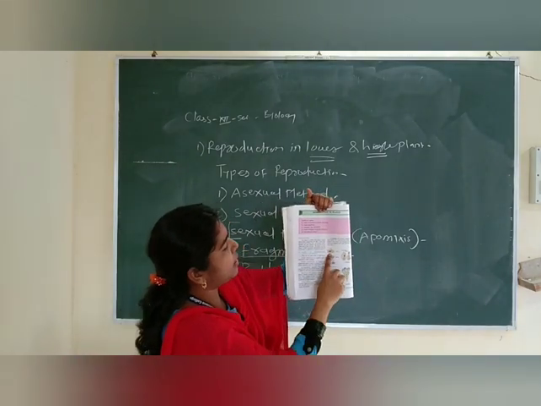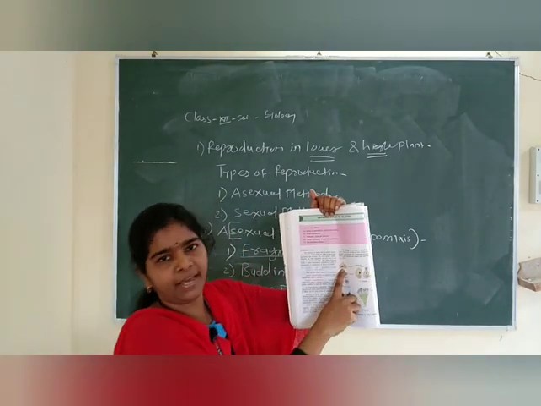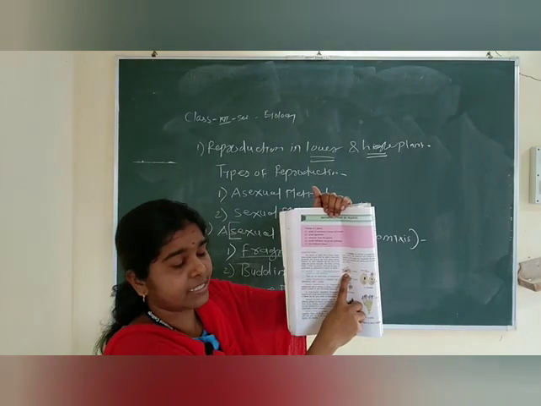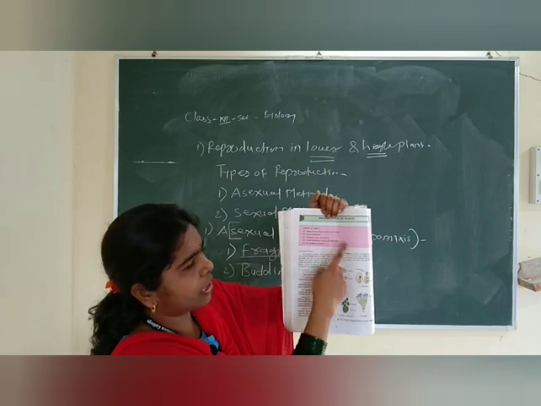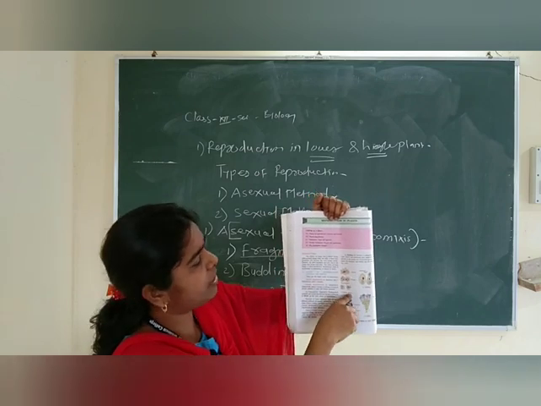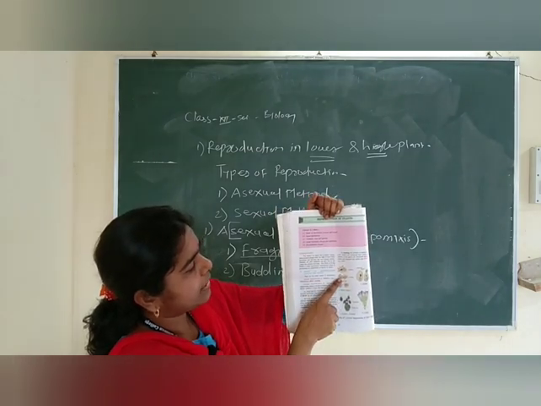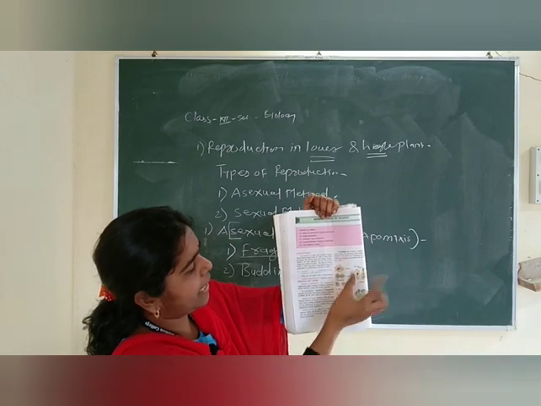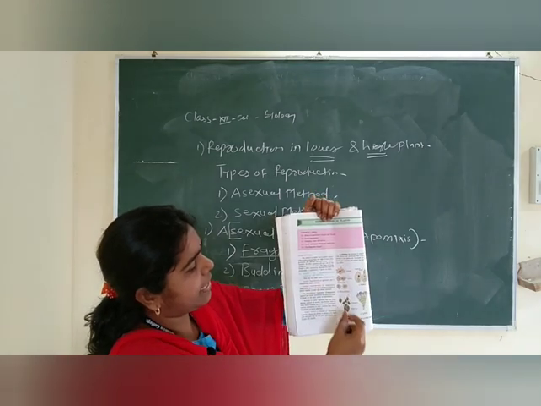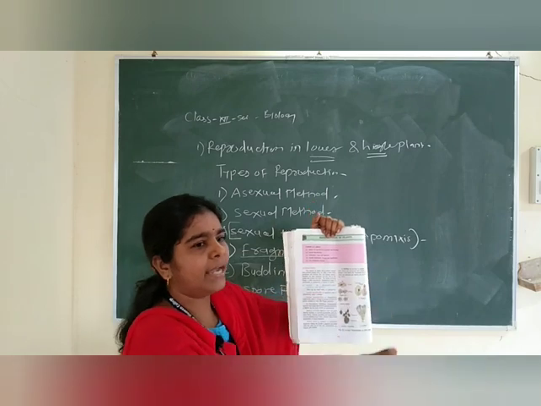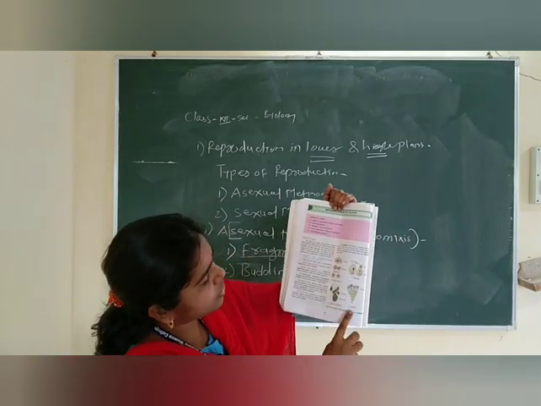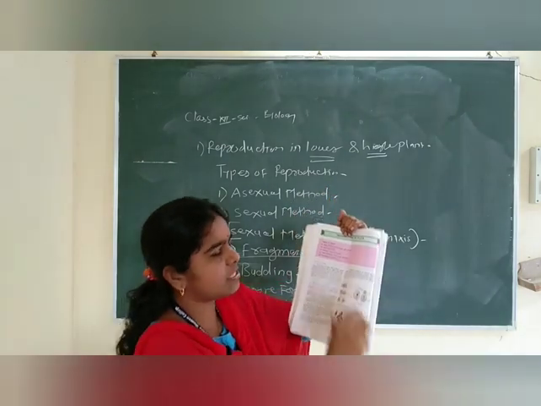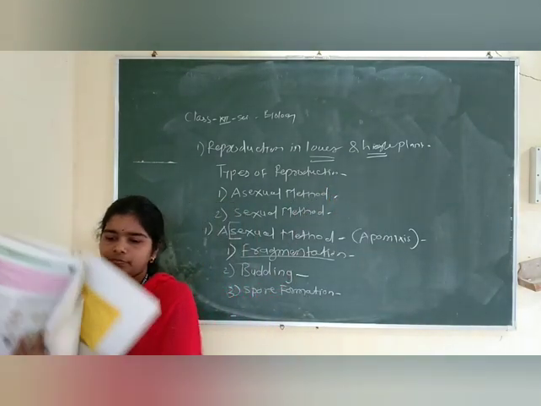Bi means two. Here the parent cells, mother cells, according to these syllabus, according to these chapters, these figures. Look here. One, then the second, they get separated. Again they get separated, divided into two again. Binary means two. Then budding, here we have spore formation and conidia. Conidia is a part of fungus.